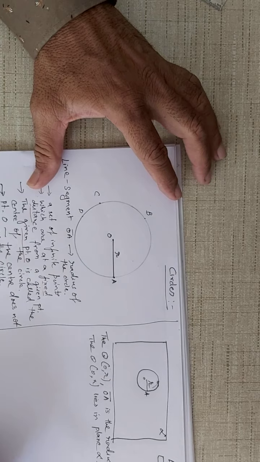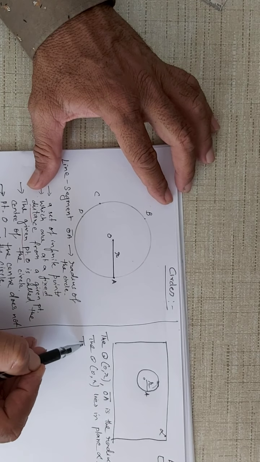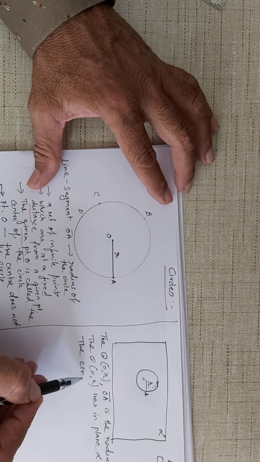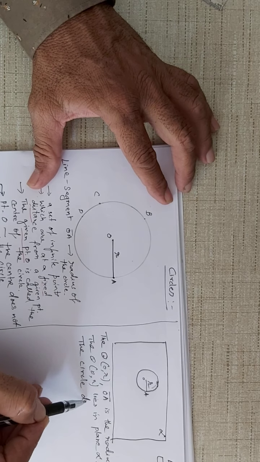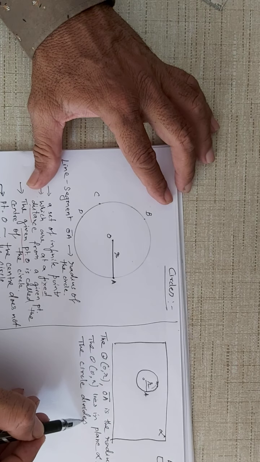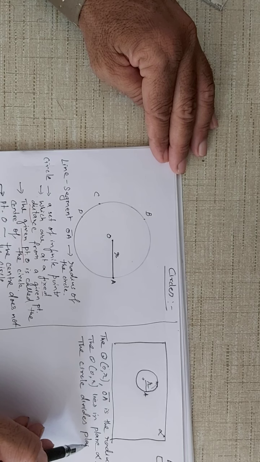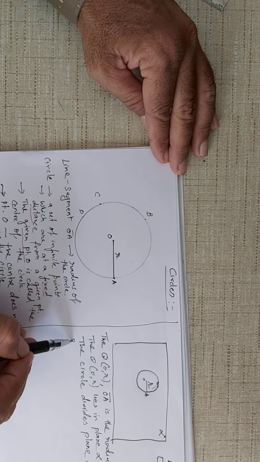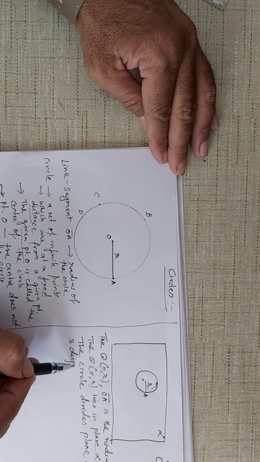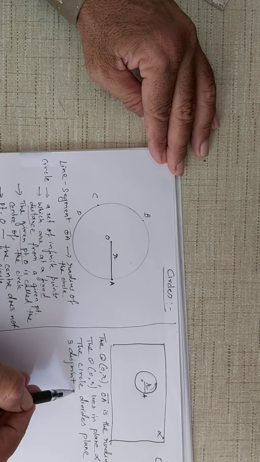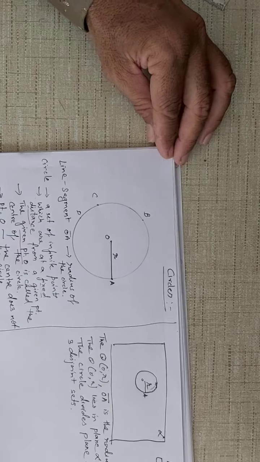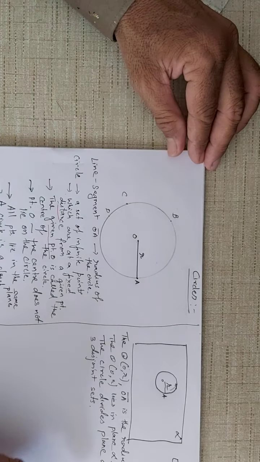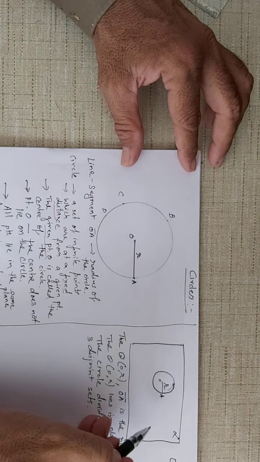Alright, now you see the circle divides plane alpha into three disjoint sets. The plane is divided into three disjoint sets. Now what are the sets?